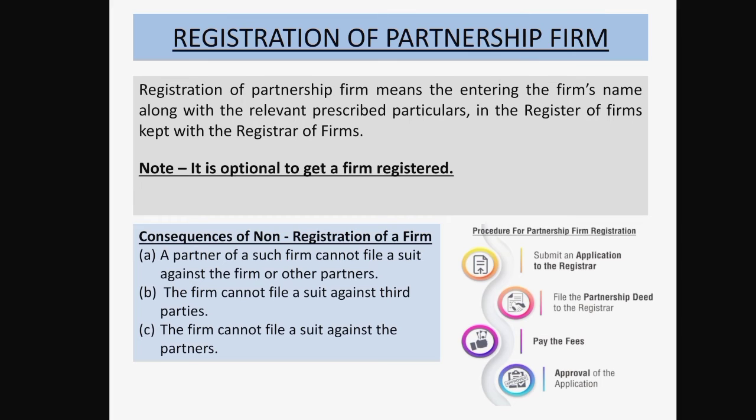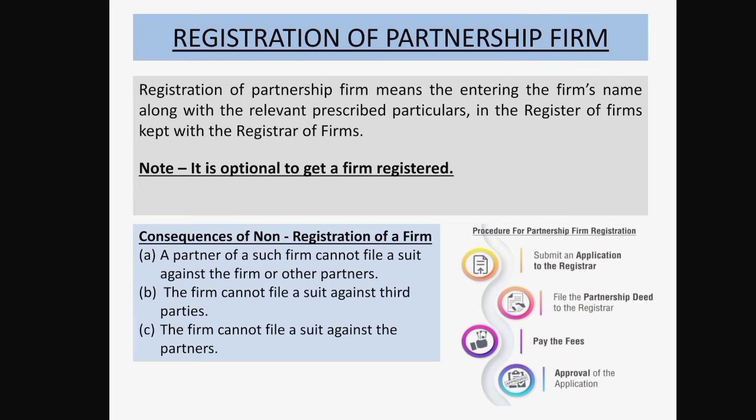Now the procedure for registration of a partnership firm. A partnership firm can be registered anytime, that is, at the time of formation or later on, whenever the partners desire to get it registered. To get the firm registered, the partners have to apply to the registrar in a prescribed form along with the registration fees.